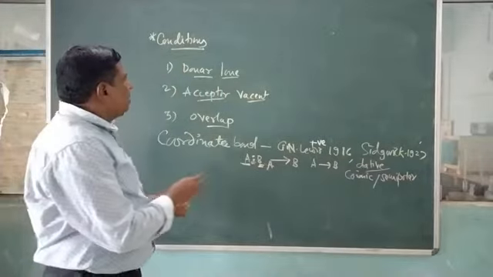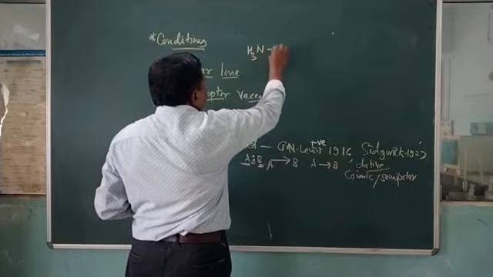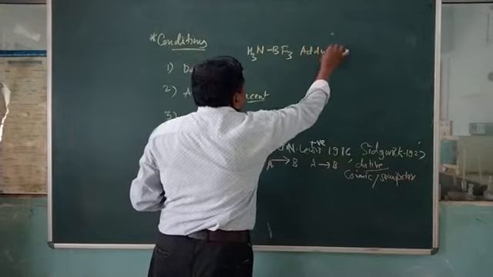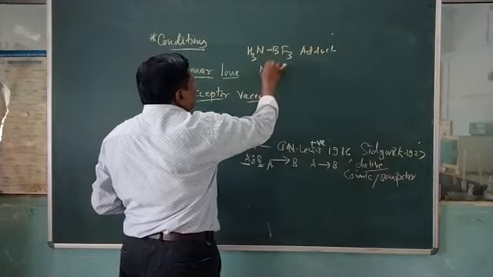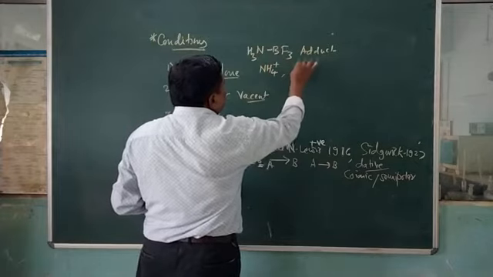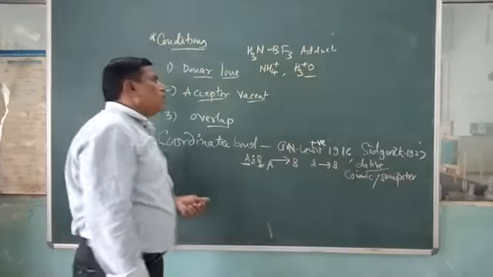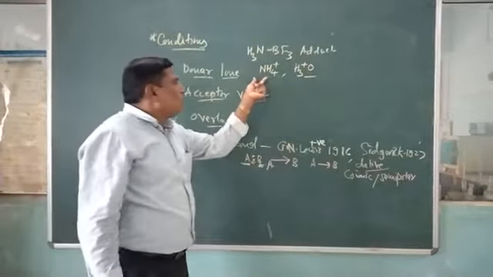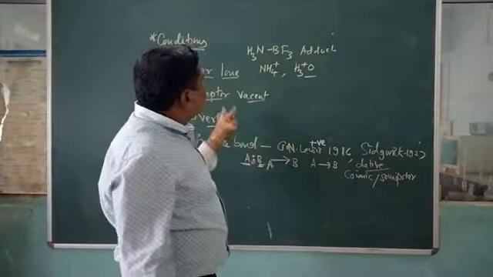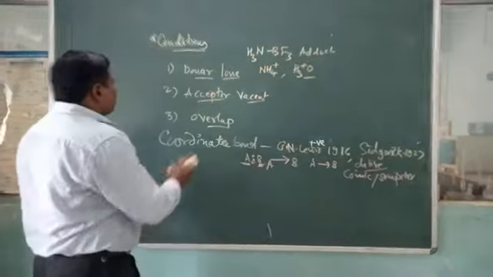Examples. Here the examples we are going to mention: first would be formation of NH3 and BF3. This will be called the adduct. Again, an example will be formation of NH4 plus ions, the ammonium ion. Next, we should take H3O plus, the hydronium ion. This will be the NH3 BF3 adduct. Now we are going to explain one by one how the coordinate bond is present in these examples.